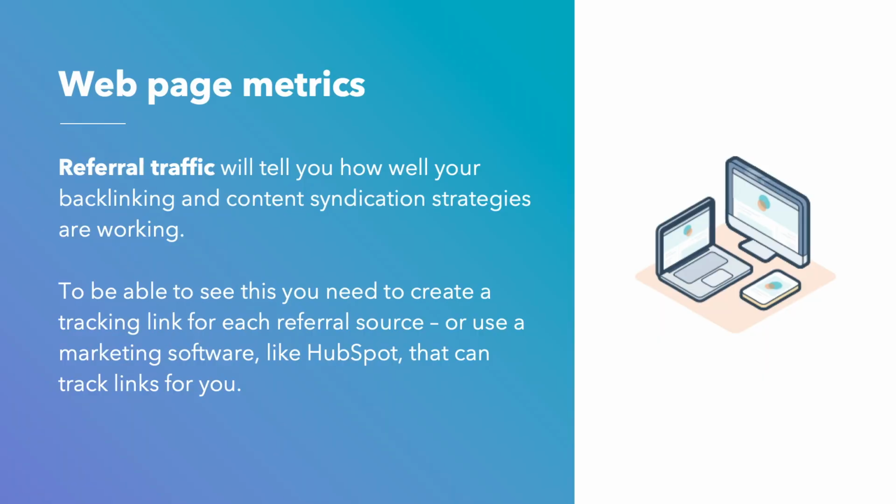Referral traffic is another great metric to track. Referral traffic will tell you how well your backlinking and content syndication strategies are working. Plus, receiving referral traffic from more sources than you've proactively sought out will indicate a very effective piece of content. To be able to see this, you need to create a tracking link for each referral source, or use a marketing software like HubSpot that can track links for you.